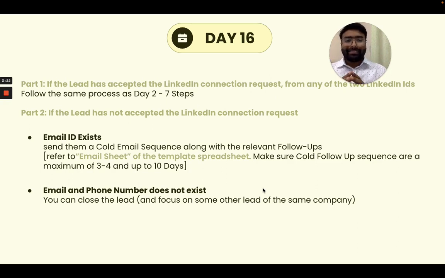Okay, again, for all the activities that you do for day 16, please make sure that you update every single thing on the spreadsheet. Because once you update every single thing on the spreadsheet, you will be able to keep track of what to do next with which lead. And whenever you update, I generally recommend that you add a follow-up date on the spreadsheet, so that you know what is the next day that you're going to follow up with this specific lead.